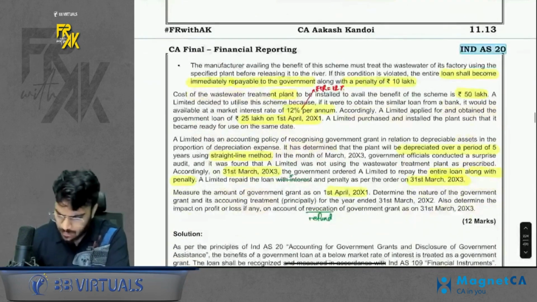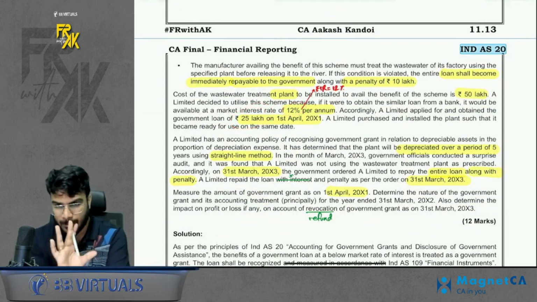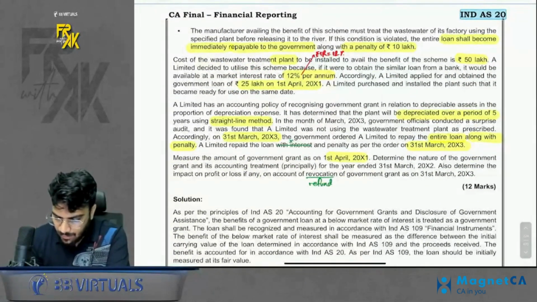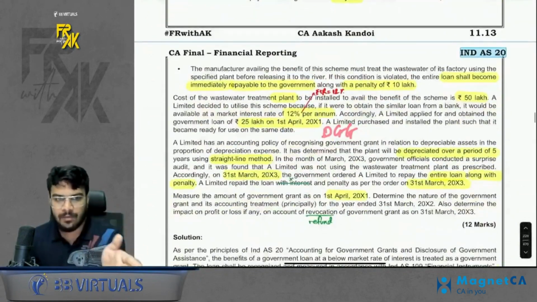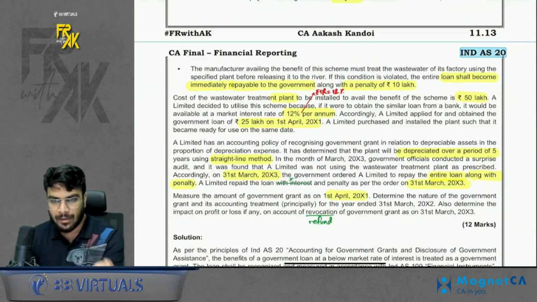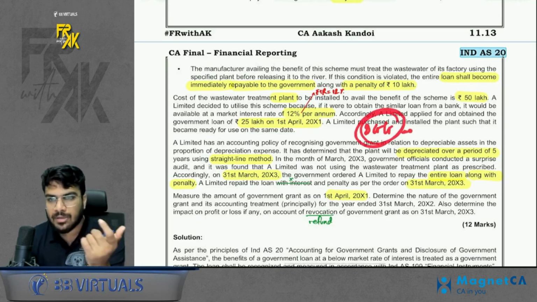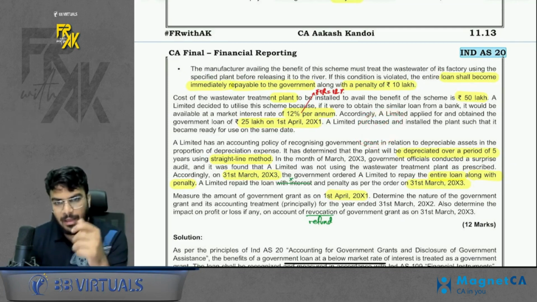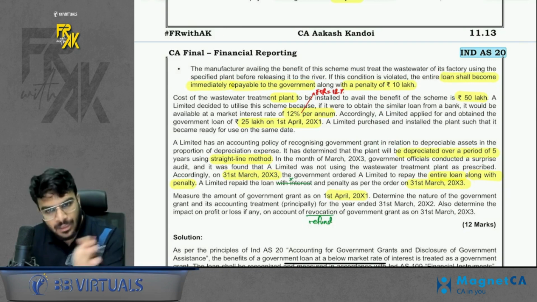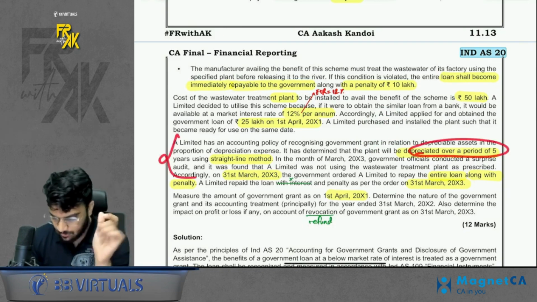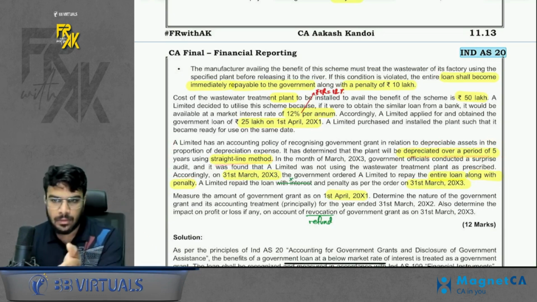So the company took a loan of 25 lakhs. Market rate was 12%, but the company got this 25 lakhs at 0%. Because you are taking an interest-free loan, some difference will arise between the fair value of the financial liability and the transaction price. That difference will be DGG. What to do with that DGG? Because it was taken for a plant, a depreciable asset, either you can reduce it from the cost of the asset, or you can book the DGG at fair value and transfer to PNL in the ratio of depreciation. The company chose the second method: booking the DGG at fair value and transferring to PNL in the ratio of depreciation.